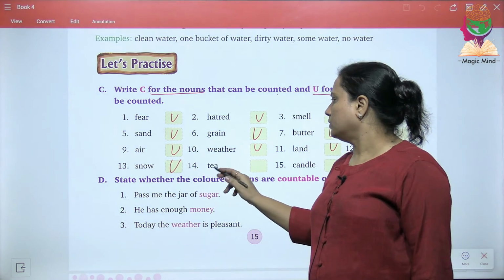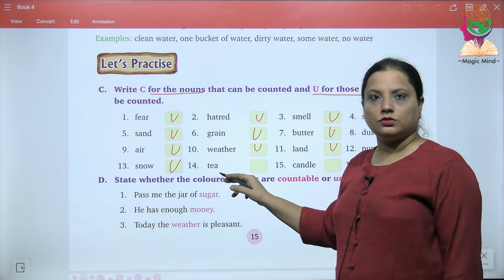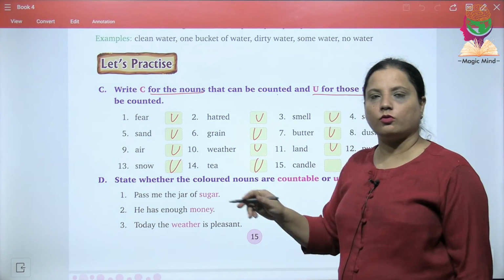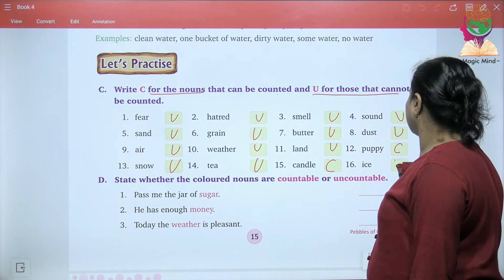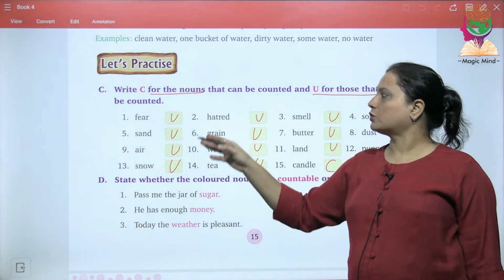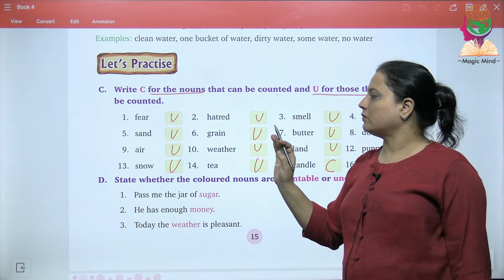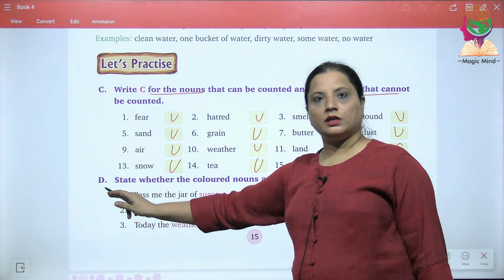Snow is uncountable. Tea, we are talking about tea. Chai is uncountable. अगर यहाँ पे tea leaves होता, of course they can be countable. Candle is countable. Ice is again uncountable. So in this question, almost everyone was what? Uncountable noun.